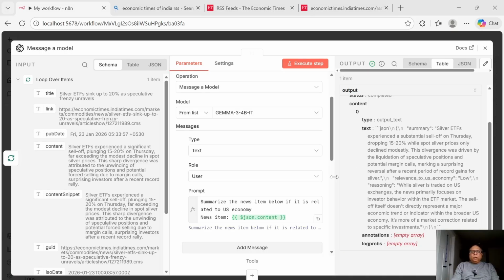Okay, so looking at this response, I'm now saying we are seeing this part of the JSON response. Remember, this is the response that we were talking about. Relevance to US economy, because that's what I'm asking it to do, is low. One thing that I have learned through these experiments is that creating this prompt in a proper way so that I can make use of the information that is coming out is critical. So we are going to stop today for this session, and in the next session I will create a prompt which would help me to make sure that it is giving me the output that I look forward to.